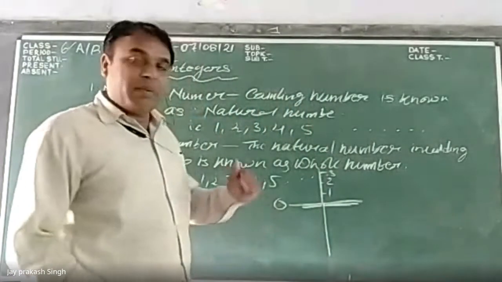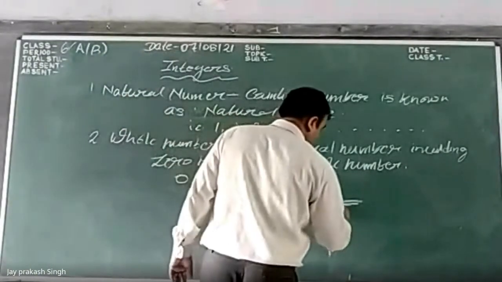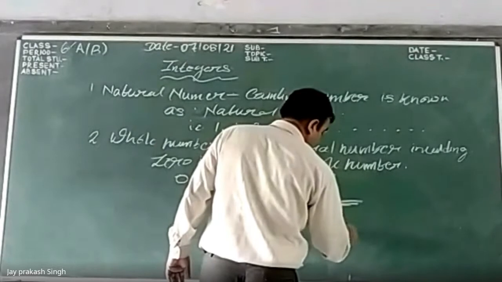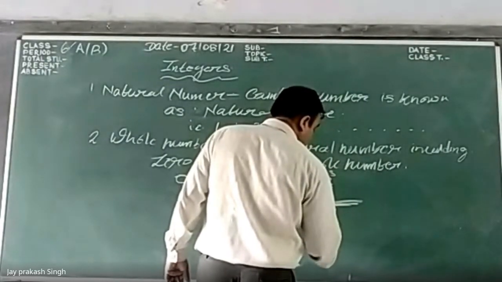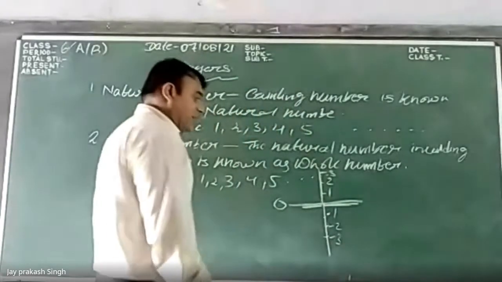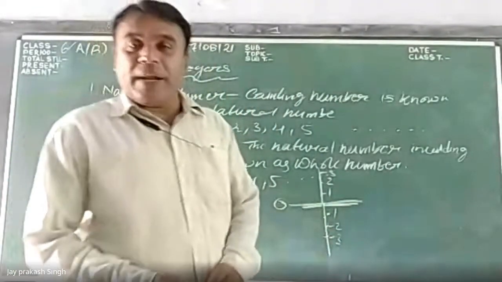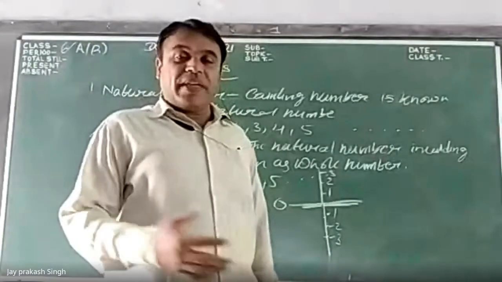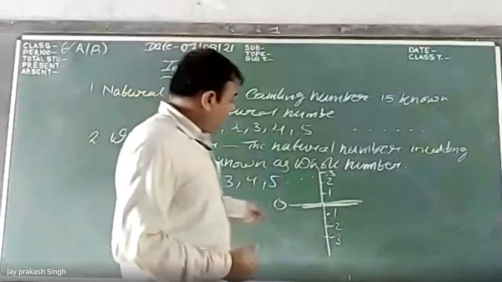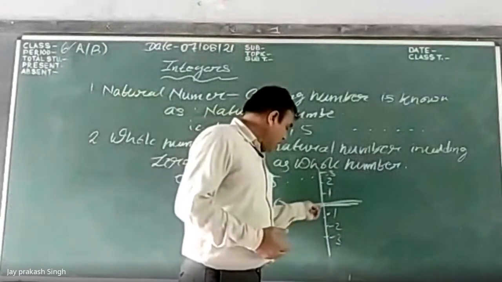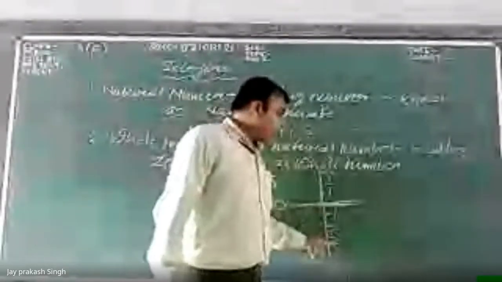At that time we will use -1 meter, -2 meter, -3 meter, -4 meter. The number counted below the sea level will be a minus number: -1, -2, -3.